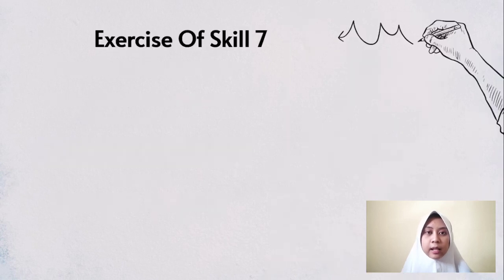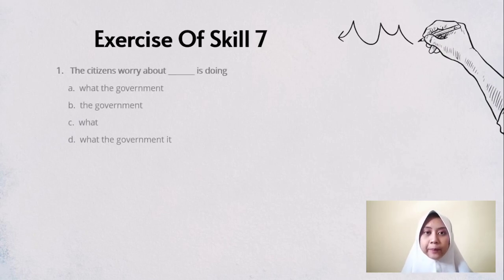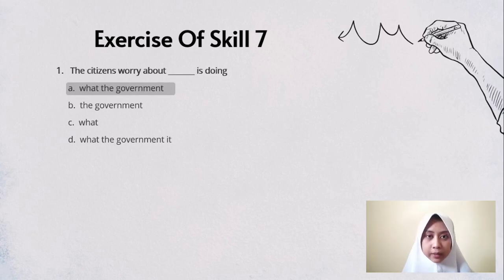Okay, next. Then let's try to answer the practice question for skill 7. Number 1. The citizens worry about blah blah blah is doing. What is the answer? The answer is A, what the government. Why? Because we can see the citizens are the subject, worry about is a verb, is doing is a verb. So we need a connector and a subject. In answer A, what is the connector. The government is the subject.